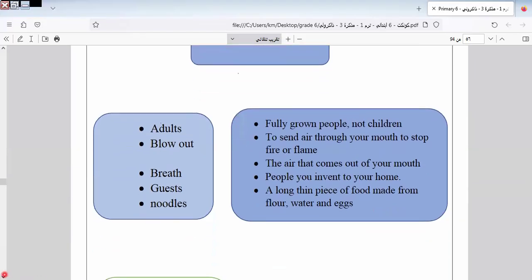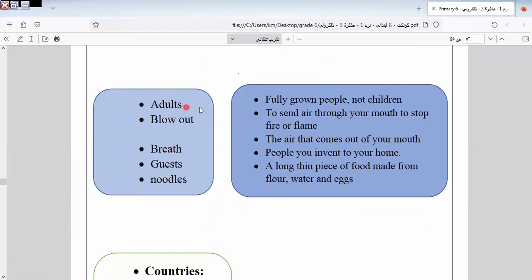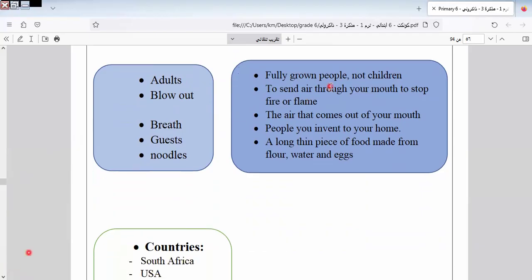Let's go to another item here in this unit. Adults. Adults means what? Fully grown people, not child. It means the person that has become grown, and her mind grown. Okay, this is called the adults. Okay, fully grown people, not child. Blow out, to send air through your mouth to stop fire or flame. Breath, the air that comes out of your mouth.